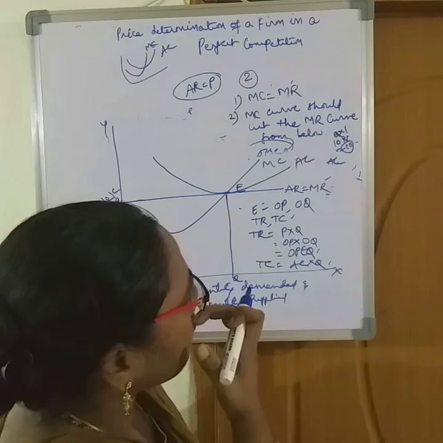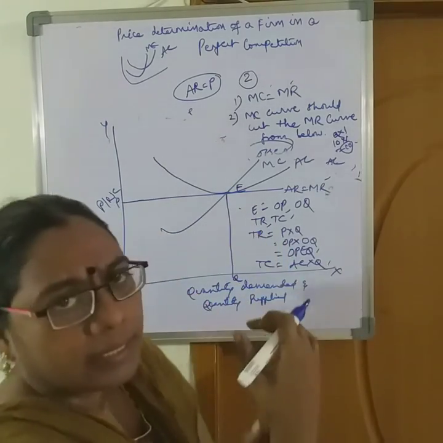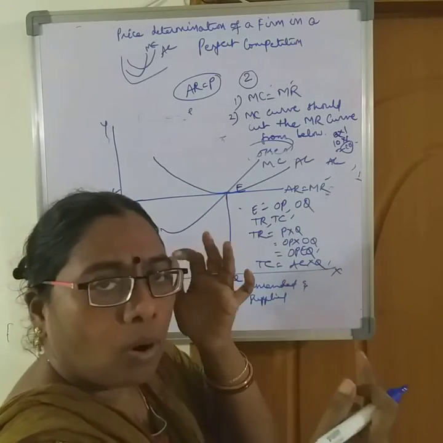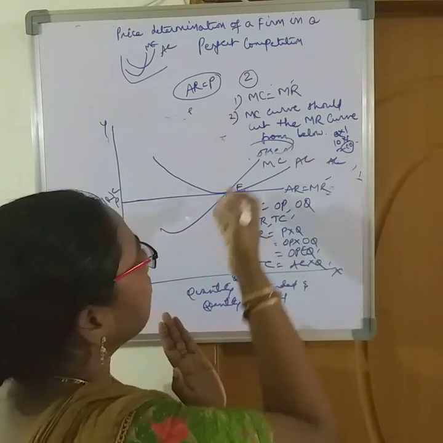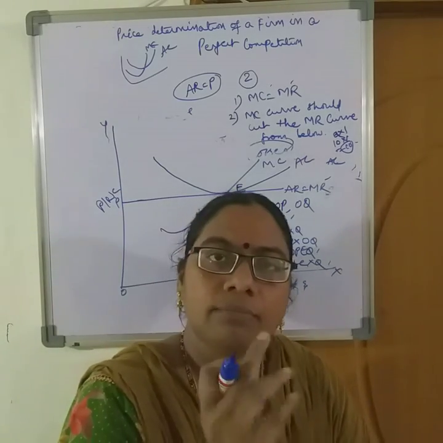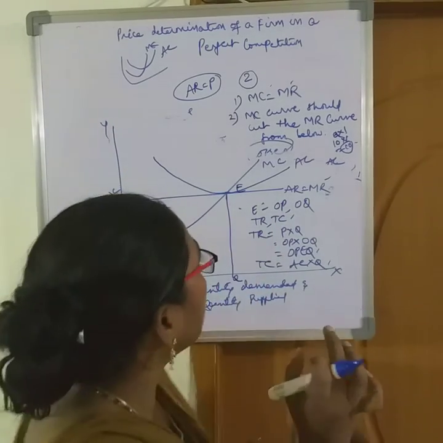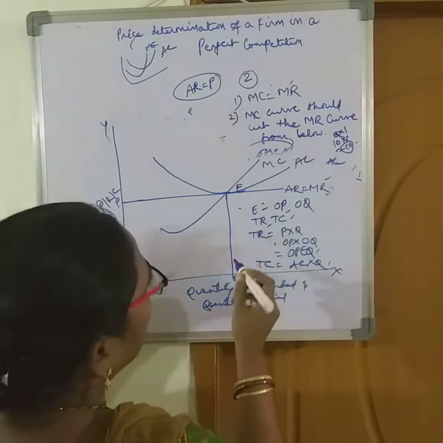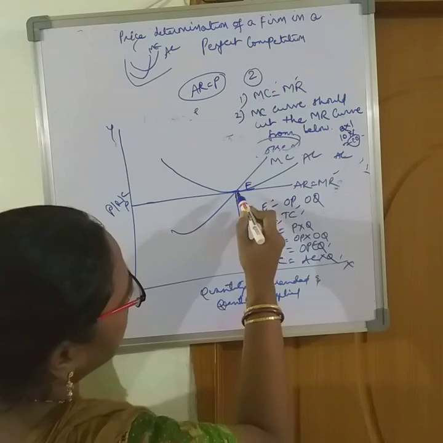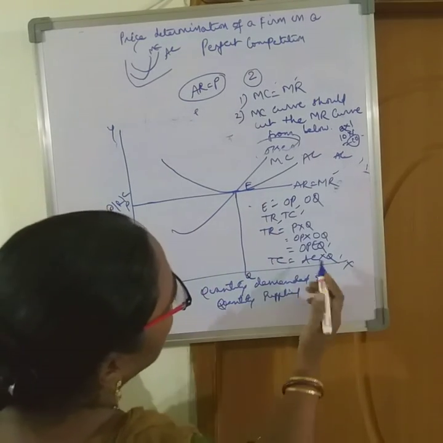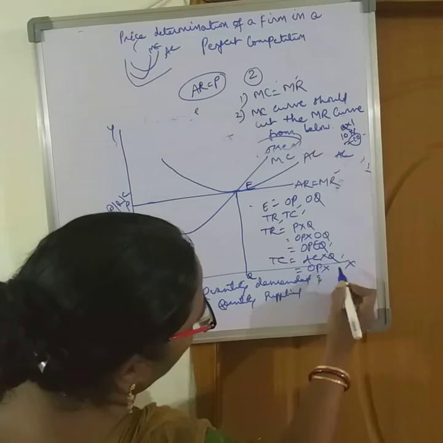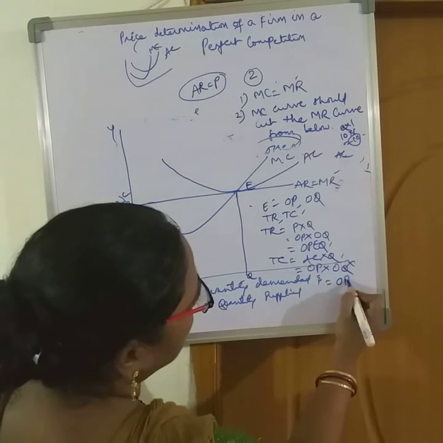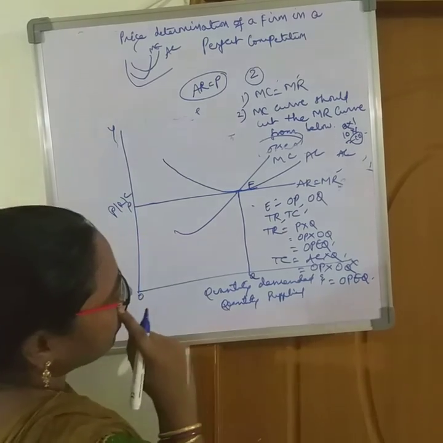Now just see, while falling downwards, AC is above MC, or MC is below AC, and the MC curve is cutting AC and both are sloping upwards. Okay, this way. Now what is AC? AC, the cost of a unit, is EQ or OP. EQ or OP into the number of units produced, which is OQ. So the total cost is OPEQ.